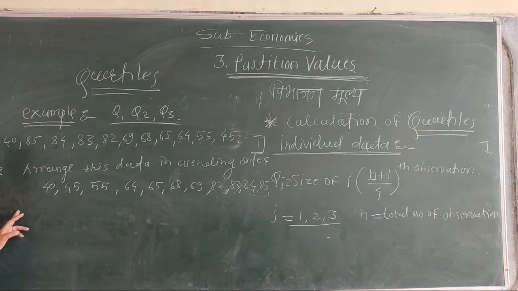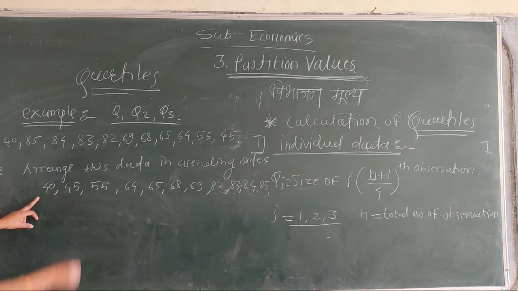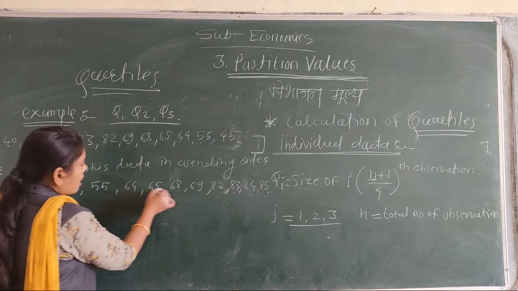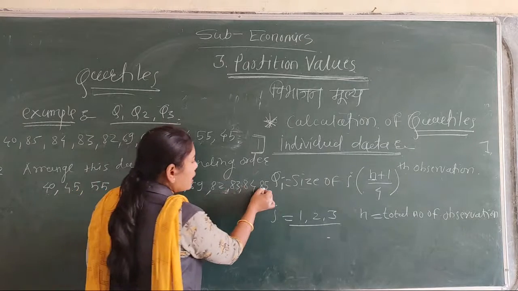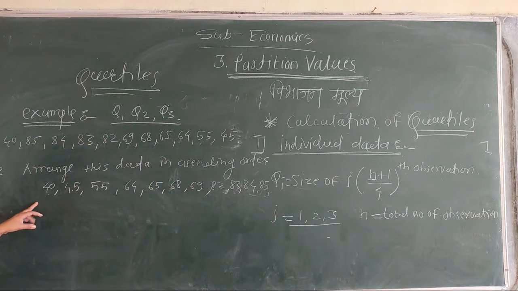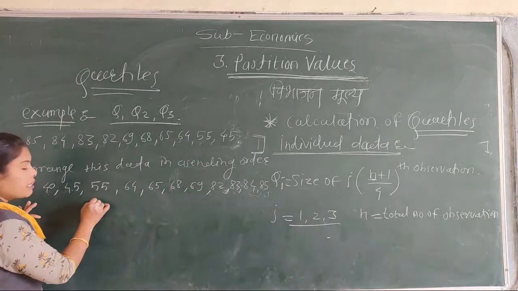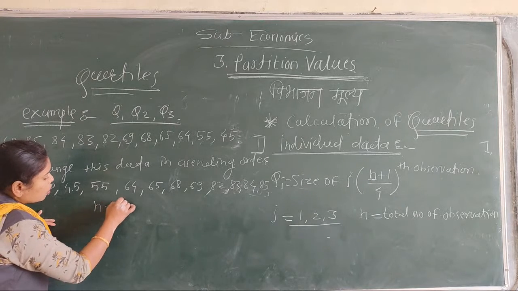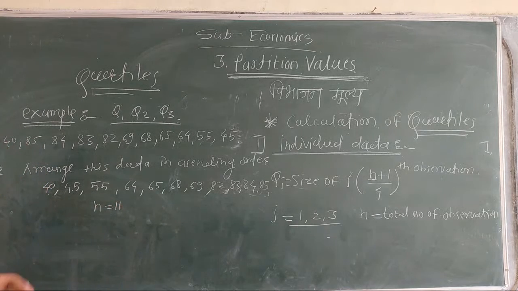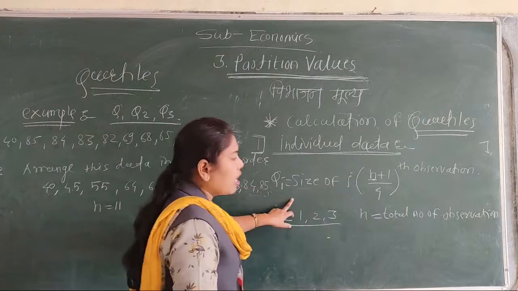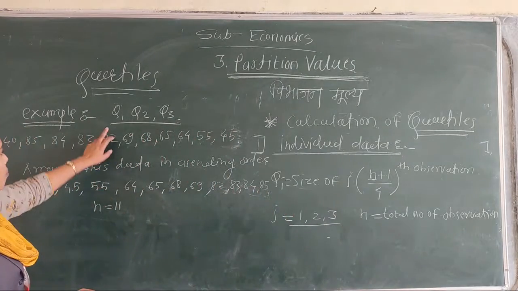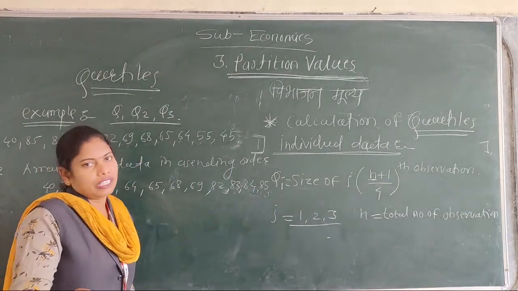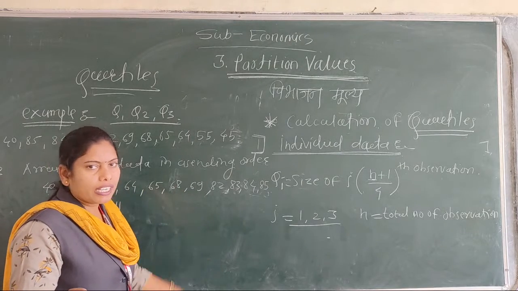In this example, total number of observations, how many? 1, 2, 3, 4, 5, 6, 7, 8, 9, 10, 11. It means n is equal to 11. Okay. And then apply this formula to calculate Q1, Q2 and Q3.